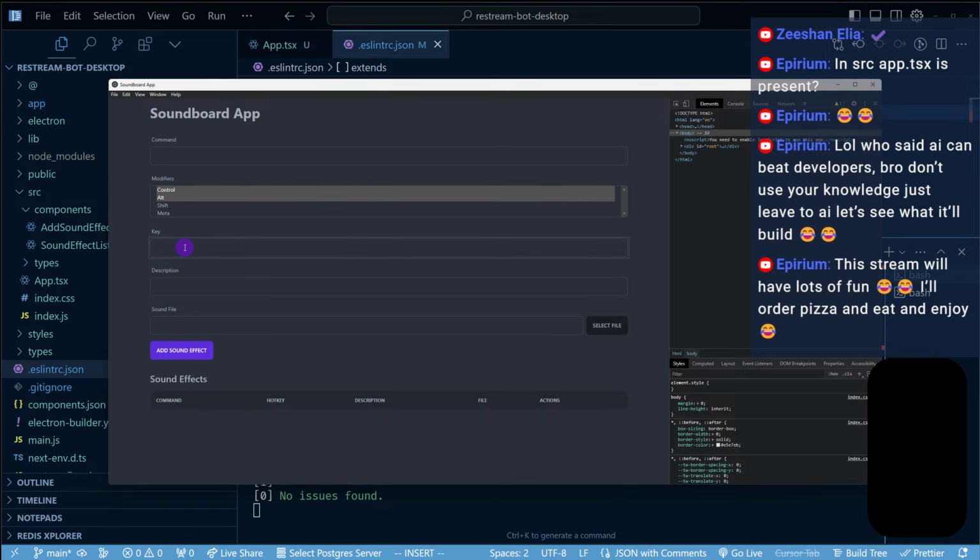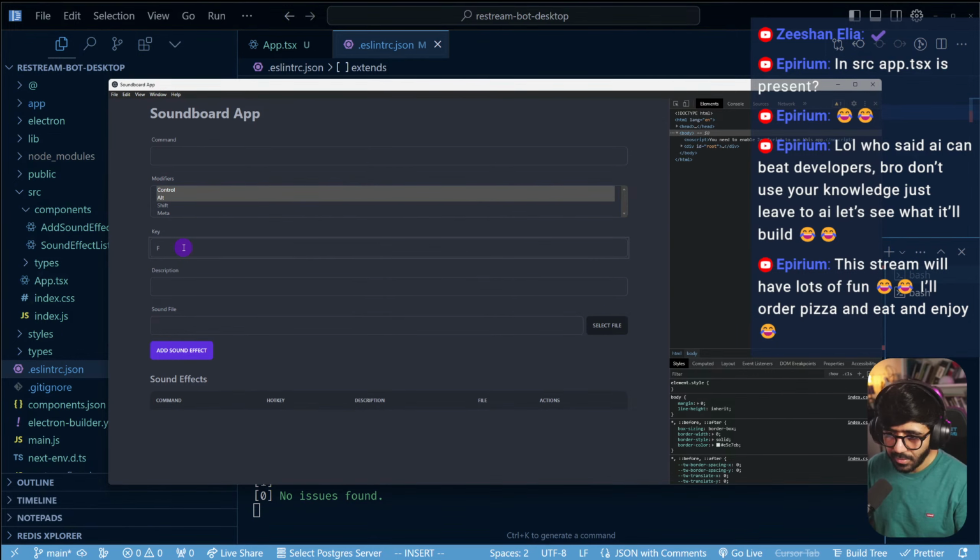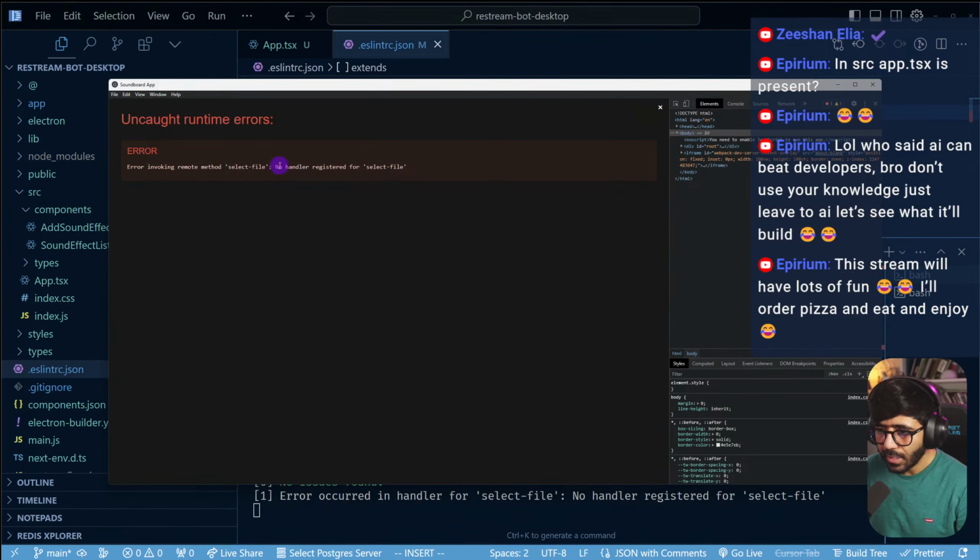Okay, so what is going to be key is going to be, should I press the key or should I type the key? Is it F9? Oh, F9. Let's do it like this. So we have command. Let's call it fifth. And then we have this, right? And then we have description, no idea. And then we have sound effect, right? So we can select a file. And now it says invoking remote method, select file, no handler registered for select file.